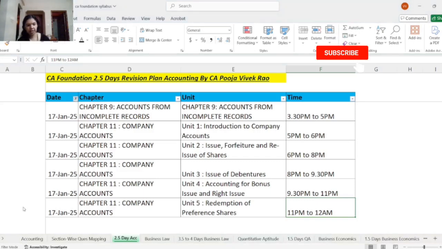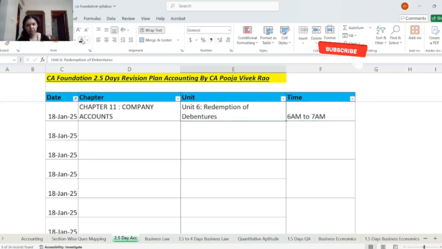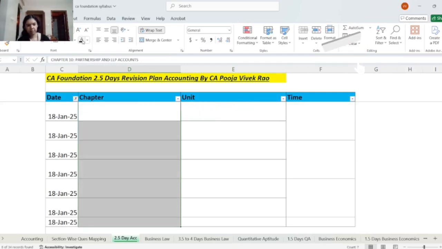Now we will see 18 January, that is the day of the exam morning, how you will be revising. So one last unit in the company accounts will be pending. So first you will start with revising that. That is unit 6, redemption of debentures. So this you will revise from 6 am to 7 am. Then you will start with the partnership account.